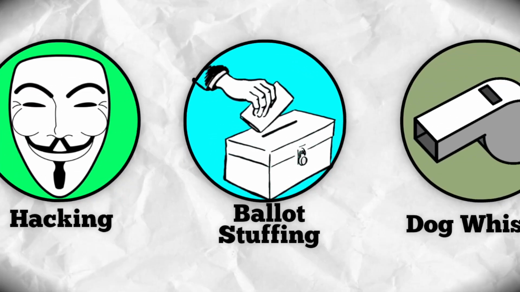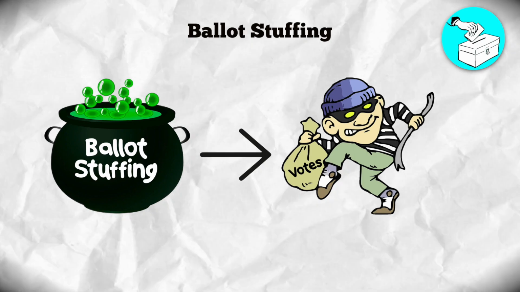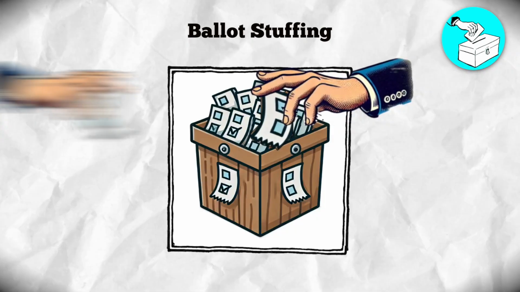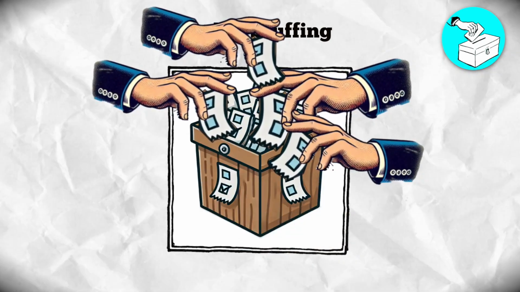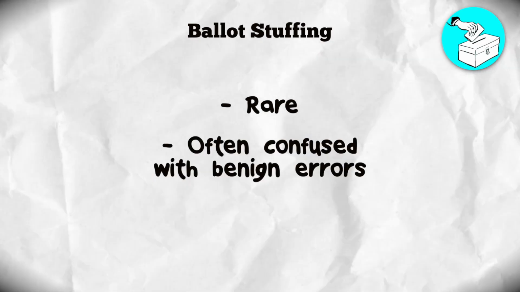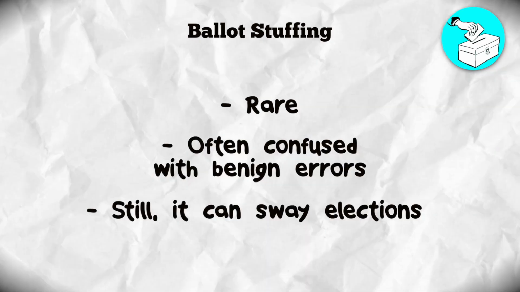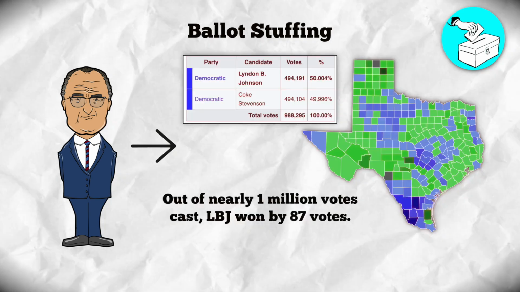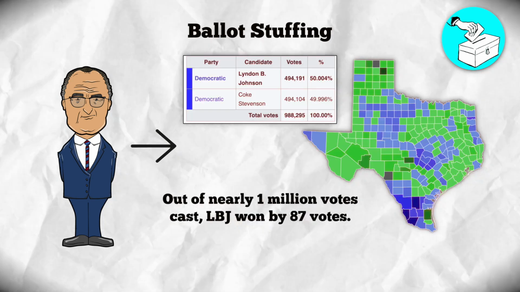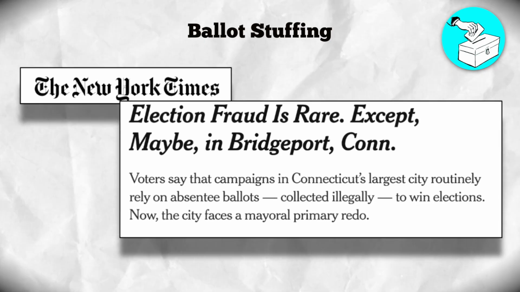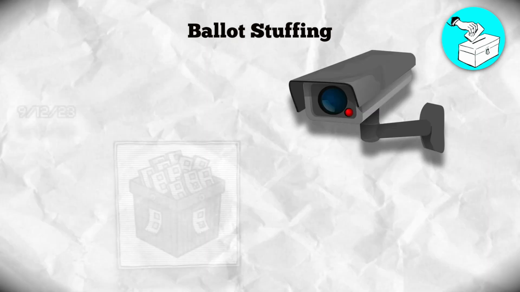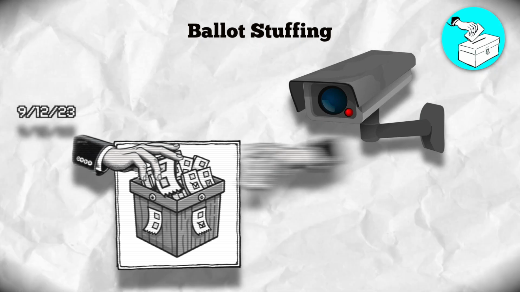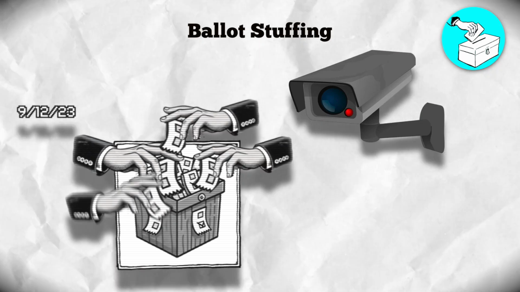Ballot stuffing. The term conjures images of classic election fraud. It's the illegal act of submitting multiple ballots to skew election results. Though rare and often confused with benign errors, it can sway elections. In LBJ's first Senate primary win, a late, unexpected discovery of 202 extra votes tipped the scales in his favor. More recently, in a 2023 Connecticut mayor race, surveillance footage of multiple absentee ballots being deposited led to a court-ordered redo of the entire primary.